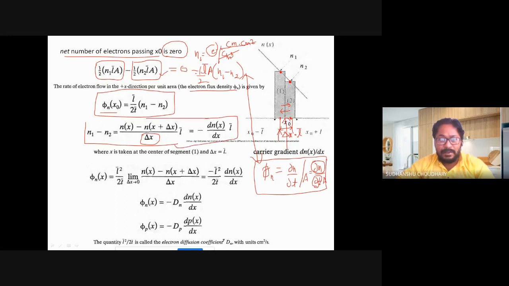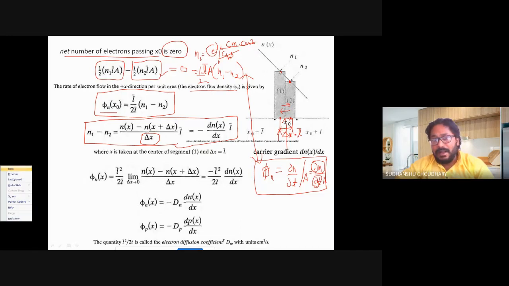The minus sign indicates that the net motion of electrons is from high concentration to lower concentration, that is, due to diffusion in the direction of decreasing electron concentration.